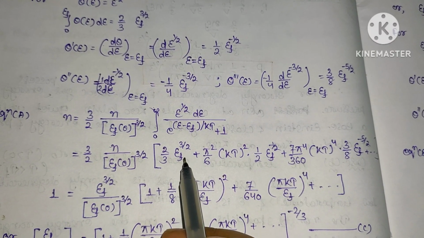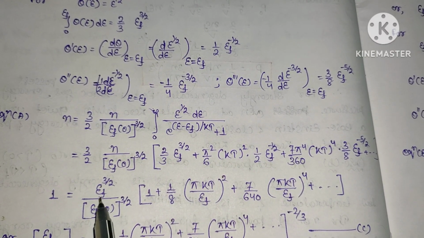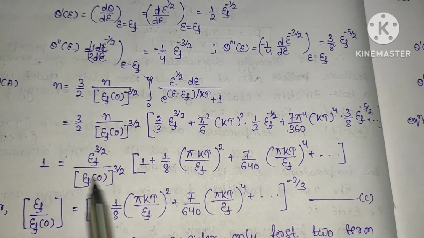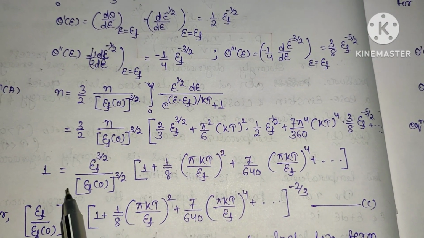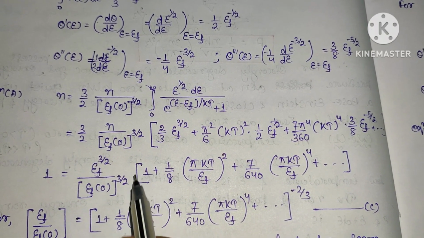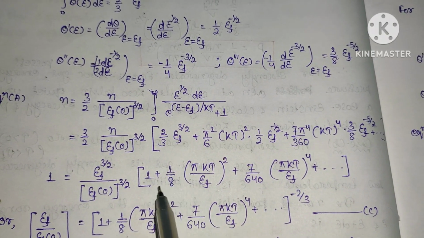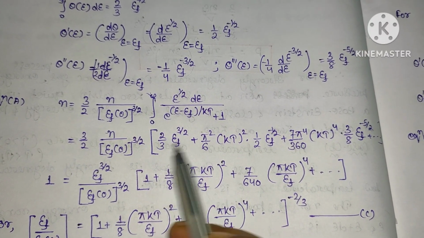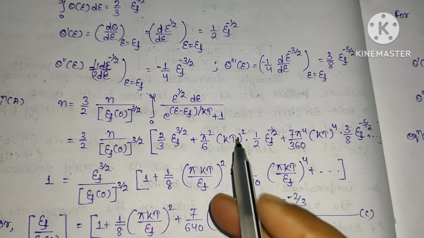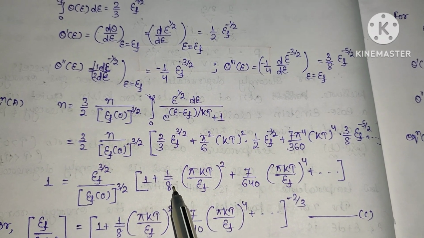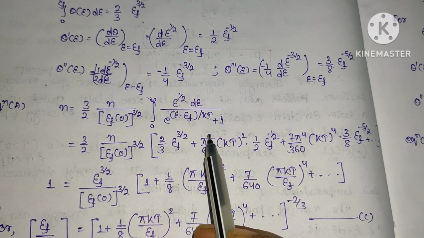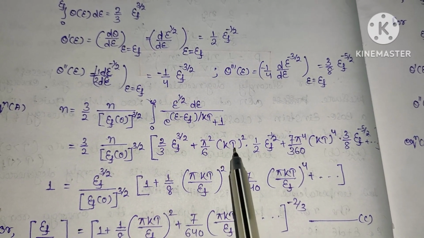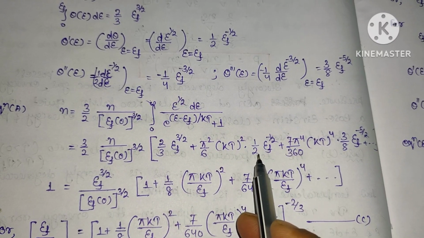Again, by taking E_F^(3/2) common, this will be E_F(0)^(3/2), that is E_F at 0 whole power 3/2, into this term taken common. So this will be 1 plus, again for this component, if I take 2/3 E_F common from here, the remaining term will be 1/8, because this is 1/6. So 1/6 means if I take the 2/3 common from here, that 1/2 remains.